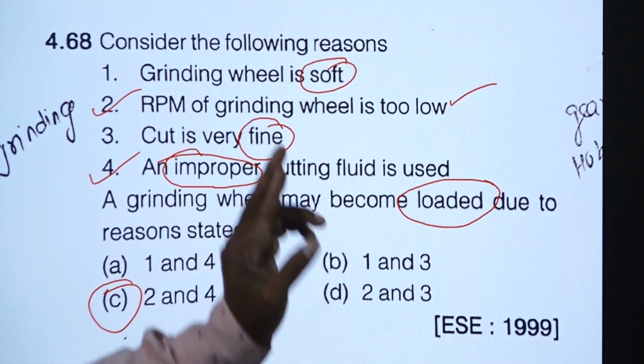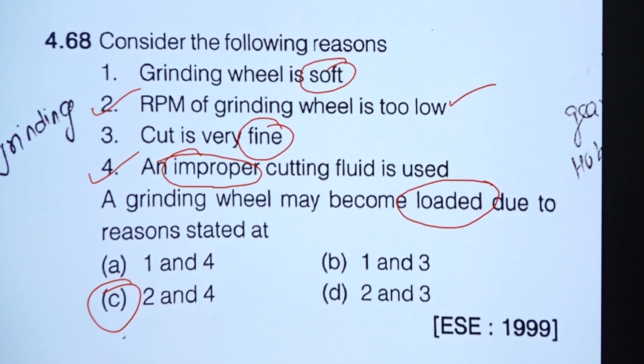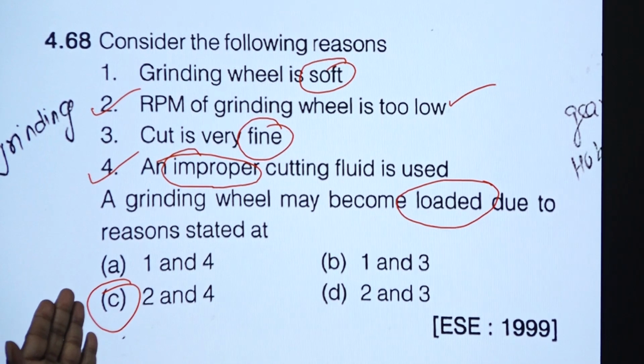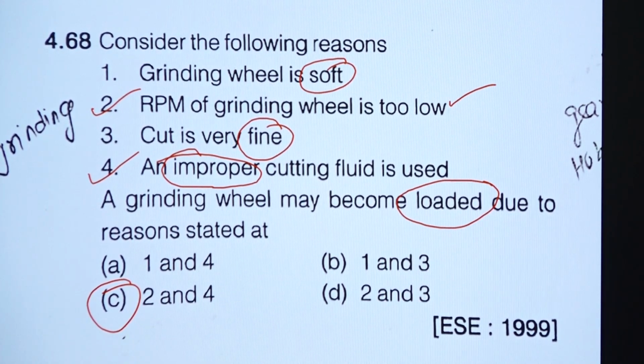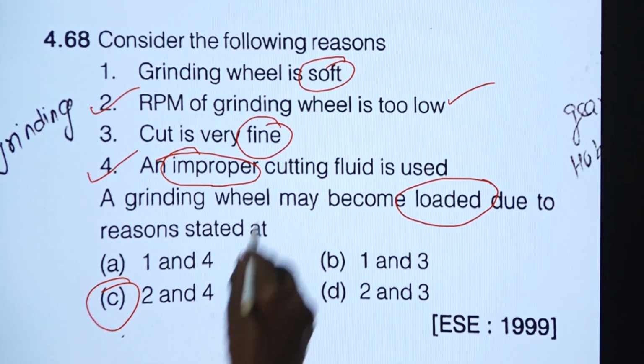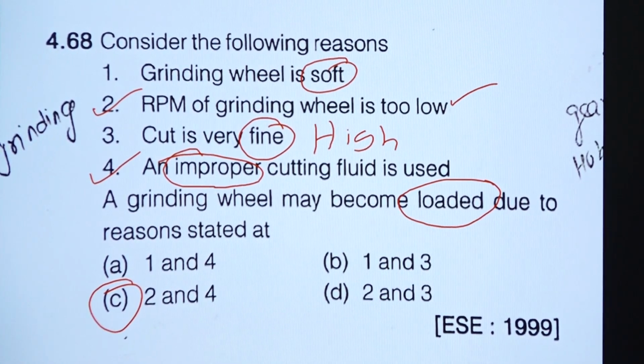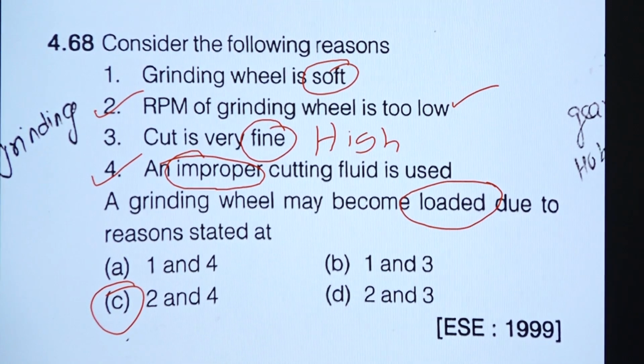When the grinding wheel is soft, the loading does not take place. When the RPM of the grinding wheel is low, the loading takes place. For a high depth of cut, the loading takes place. And when we use an improper cutting fluid, loading will occur.